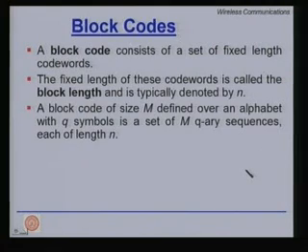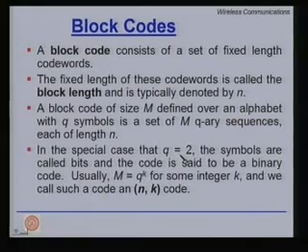A block code of size m defined over an alphabet with q symbols is a set of m q-ary sequences, each of length n. Please note, for the binary case q will be 2, but that does not mean that block codes necessarily have to be binary. You can have non-binary block codes as well.